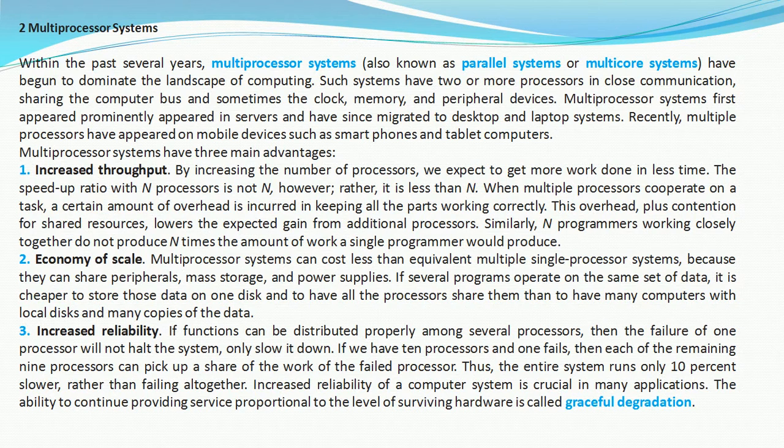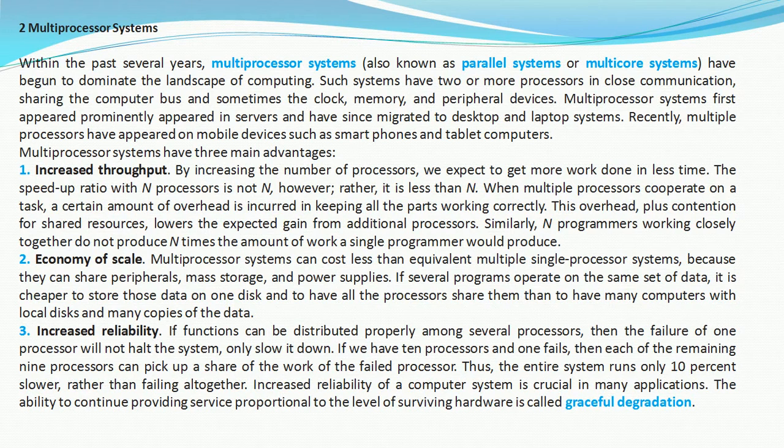The speedup ratio with N processors is not N, but less than N. For example, if 5 processors are used for some work, the time will not be reduced five times; it will be something less than that, taking some more time.